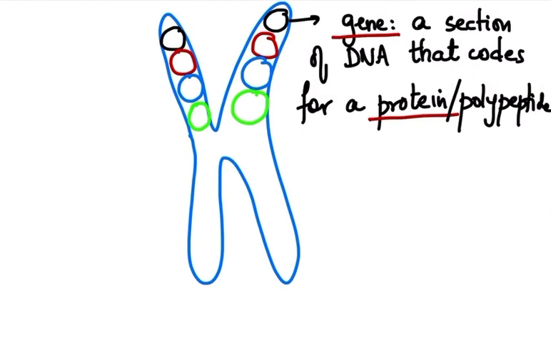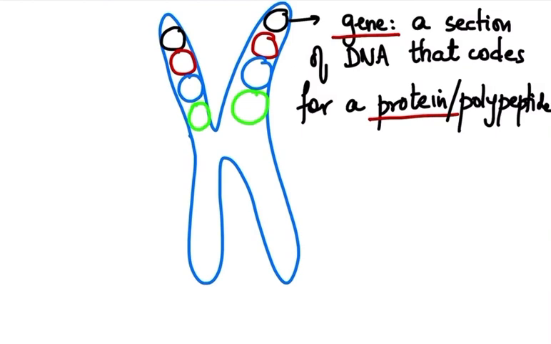A rabbit might be white, it may be brown, it may be black, grayish, different colored rabbits, right? Depending upon what the color is, the rabbit will have a different gene. A white rabbit will have a gene that is going to code for a protein that will give it white fur, and a brown rabbit will have a gene that will code for a protein that will give it a brown color, right?